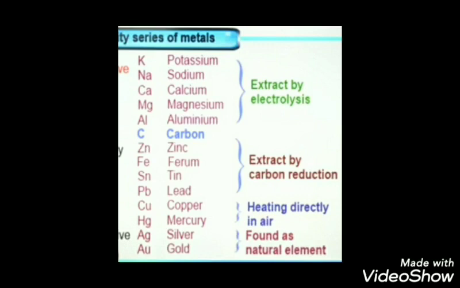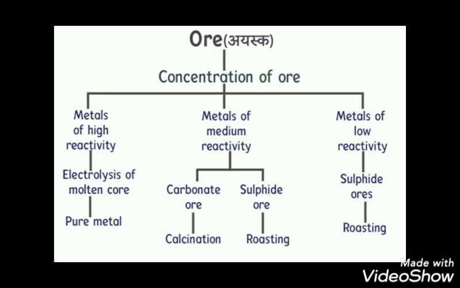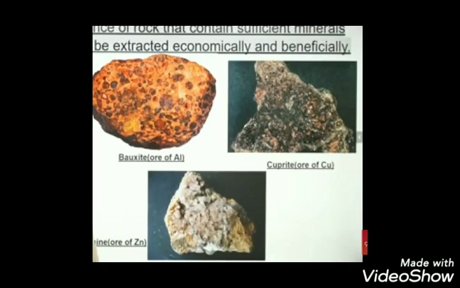So how can we extract pure metal from ores? We have to follow many steps for that. Let us study more about it. When we are looking at the ores, children, you observe here on the screen, they are along with some elements, impurities I told, in compound form.